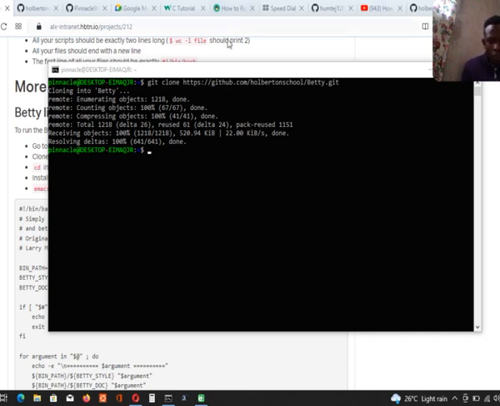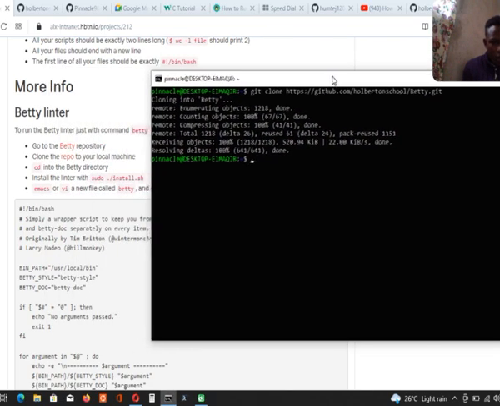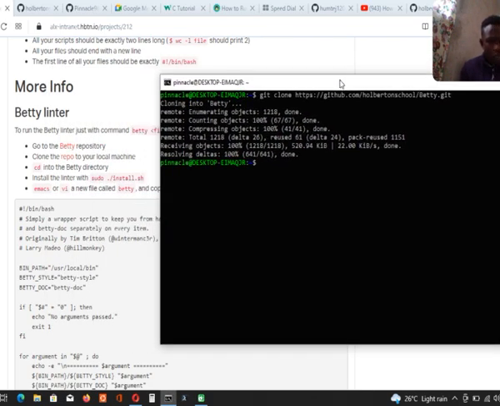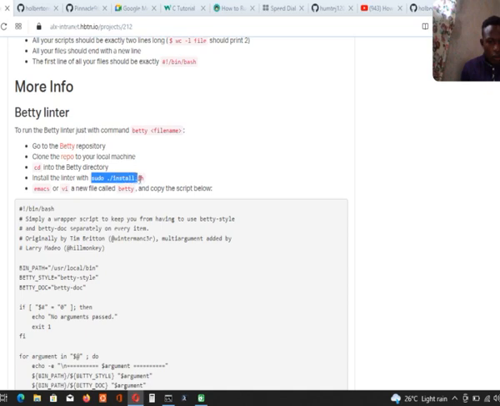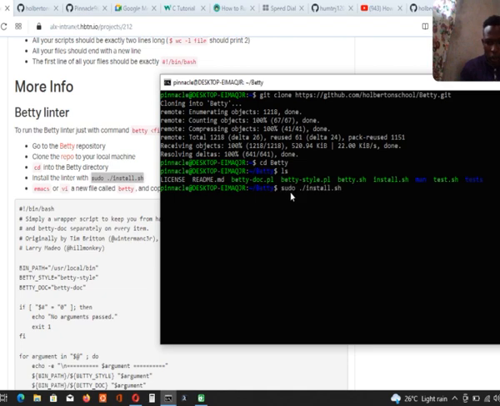Now the next thing we need to do, let me just bring this to the other side so that we'll see what we are doing here. We have cloned the repo, then cd into Betty. We are inside our Betty now. Then let's ls, so they said we should install the linter with sudo. Then let's just copy this command and paste it here. Then enter. My sudo password, let me just enter it. Yeah, I'm installing.